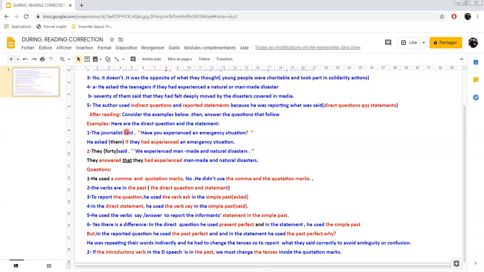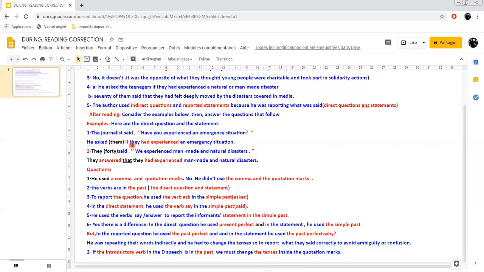So which verb did he use when he reported his question? Of course, the journalist said, and this is the question: have you experienced an emergency situation? So to report the question, he used the verb ask in the simple past. In the direct, you've got said, and it is a question. In the indirect, he used the verb ask in the simple past, asked. See, he asked them.